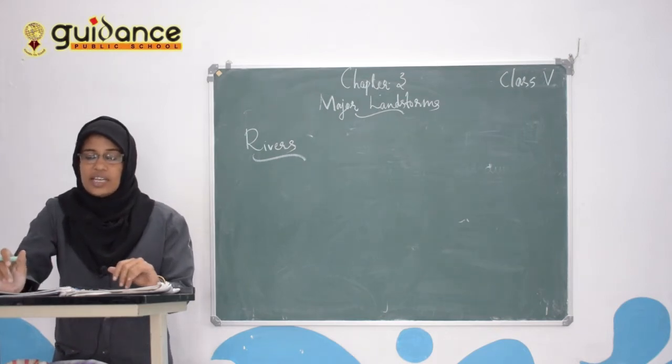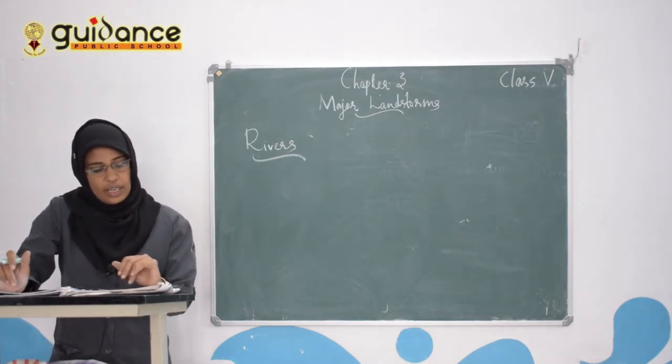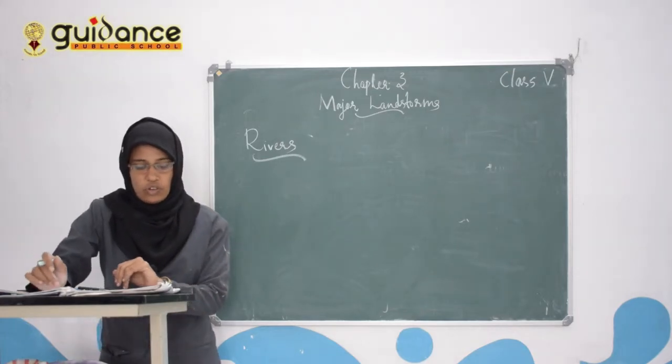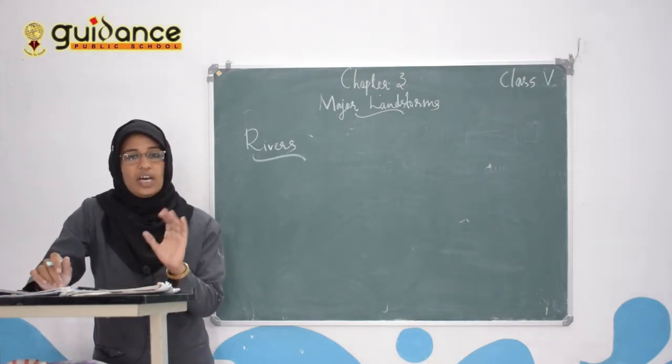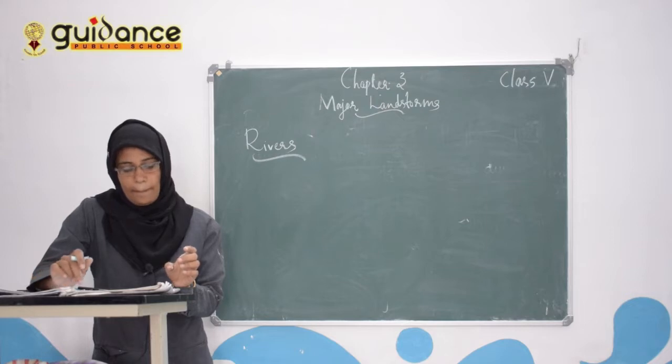A river passes through three stages in its course. From the place of origin to its mouth, the river passes through three stages.